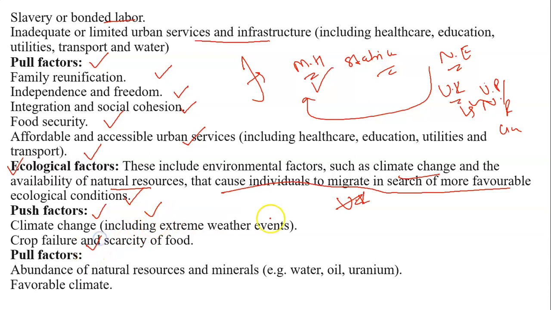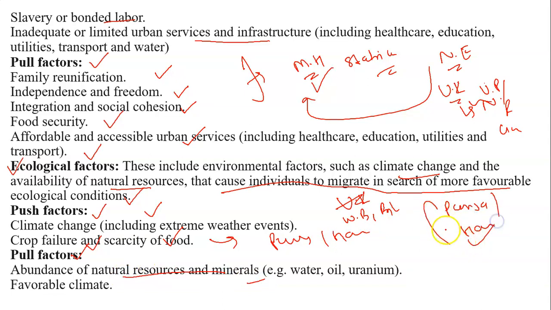Crop failure: in case a person is working in West Bengal or Bihar and faces some crop failure, then they will move towards Punjab and Haryana. In case of pull factors, there is an abundance of natural resources and minerals. For example, Punjab and Haryana are more grain producing states, so the people and labor are migrating from Bihar to these places. So these are some ecological factors which push a person to migrate.